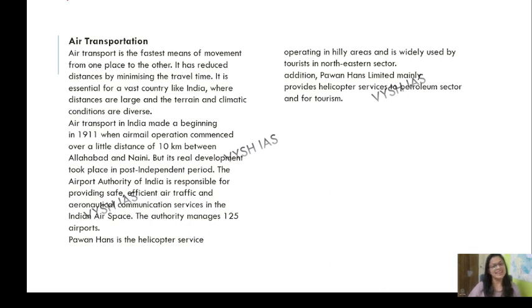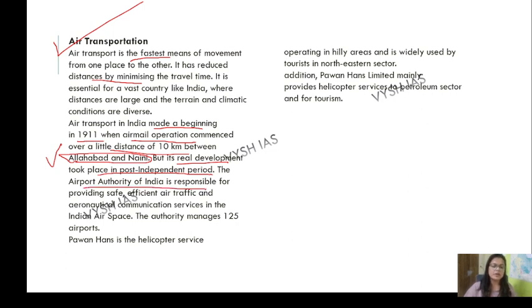Fine. Now moving towards air transport. Everyone knows about air transport. It is the fastest and has reduced distances. Air transport in India began in 1911 when airmail operation commenced over a short distance of 10 km from Allahabad to Naini. Remember this; people basically don't remember Allahabad and Naini. But its real development took place in the post-independence period.